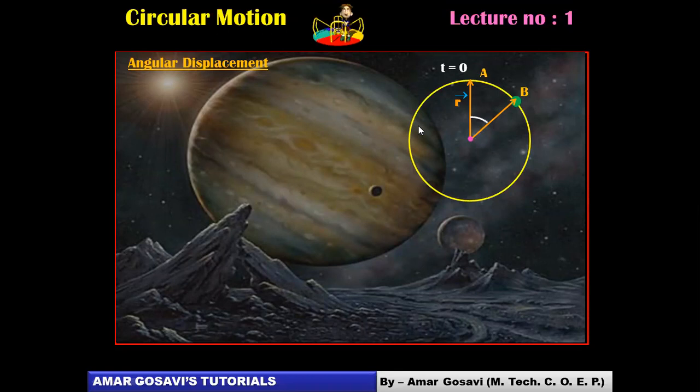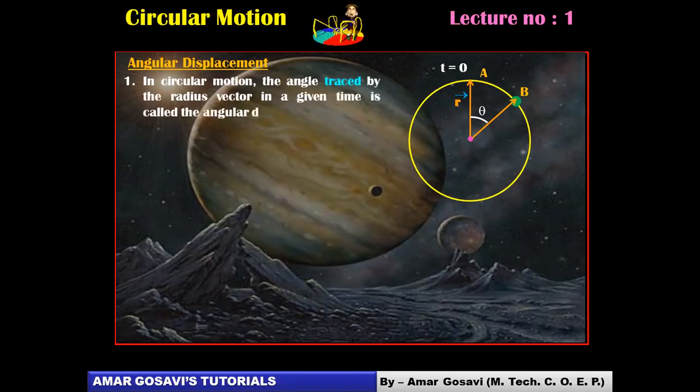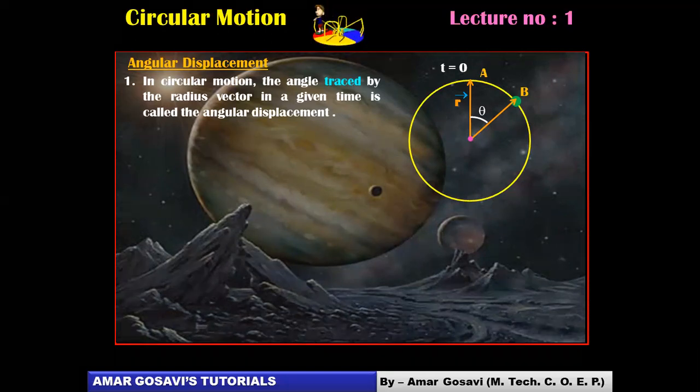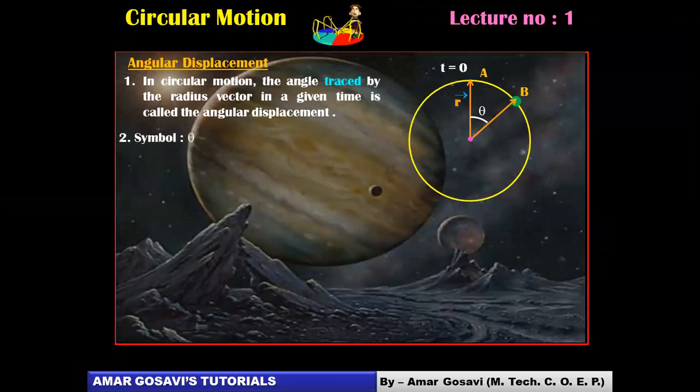This angle is represented by the notation theta, and we call this theta the angular displacement. So how do we define angular displacement then? The angle traced by the radius vector in a given time is called angular displacement. This is how we define it.